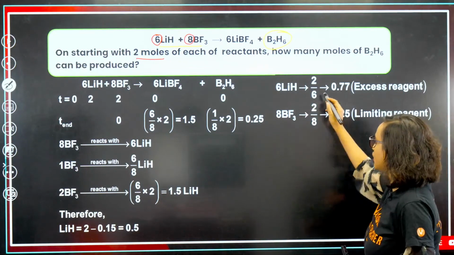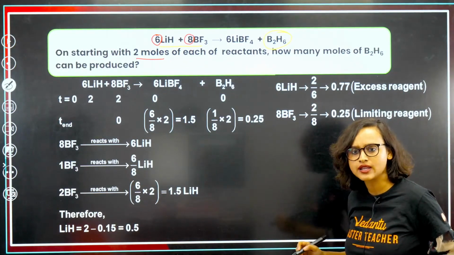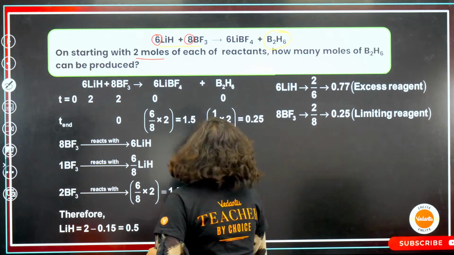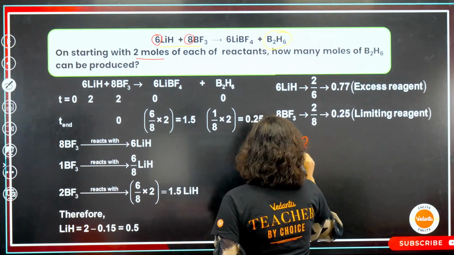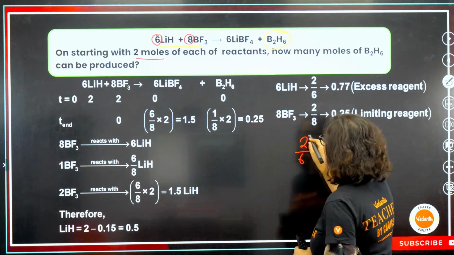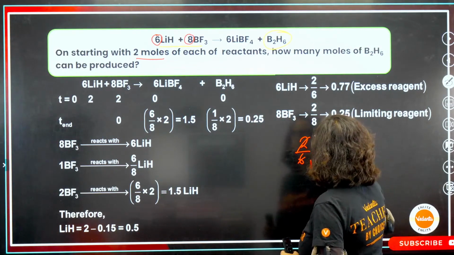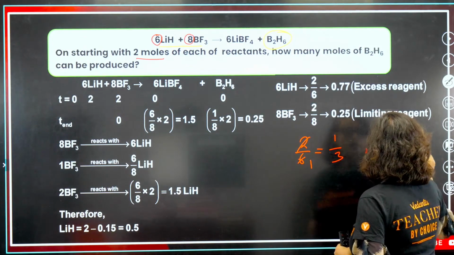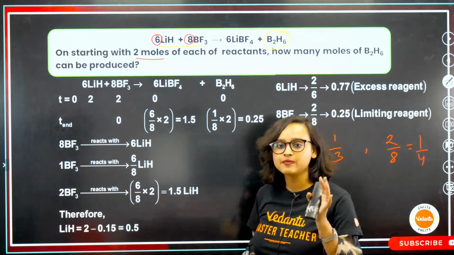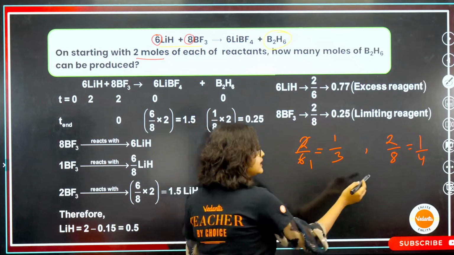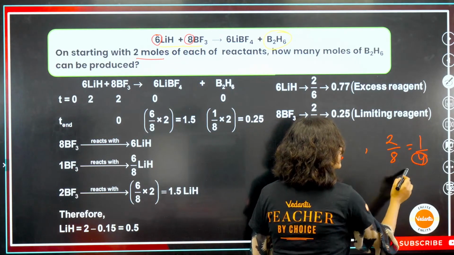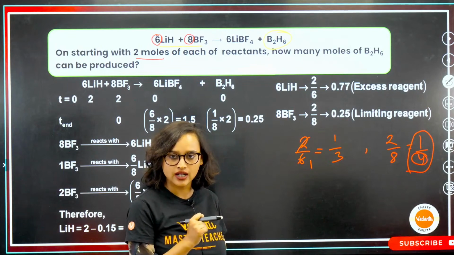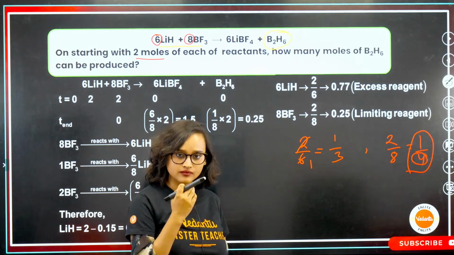When you do this, check it out. Let's try to be even more simple. So 2 by 6, what is 2 by 6? 2 by 6 is ideally 1 by 3. And if I write 2 by 8, then what is it? 1 by 4. Tell me, as per mathematics, whenever you see that the denominator is bigger, don't you think this will be your smaller fraction, am I right?